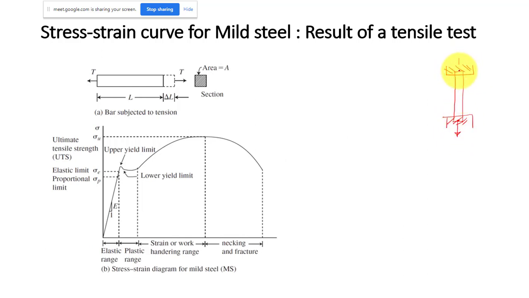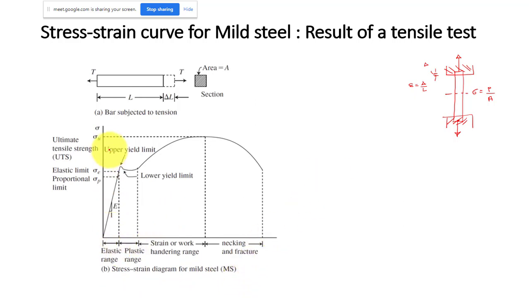The upper plate and lower plate can move, and we will pull the steel bar. If you take any cross section, you get stress, which is equal to the load applied divided by the initial area of cross section. You can also measure the change in length of the specimen. If you know the change in length, you can find strain, which is equal to the change in length divided by the original length. Once you have the stress and strain, you will be able to draw the stress strain curve for mild steel.